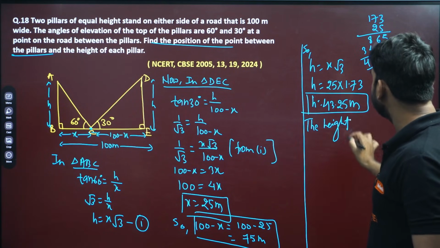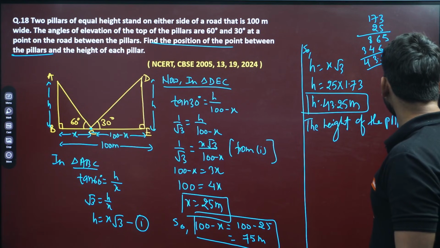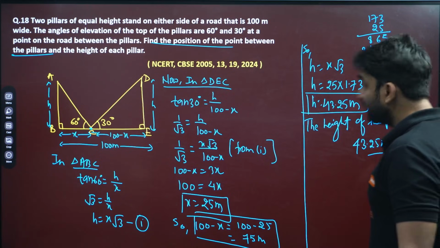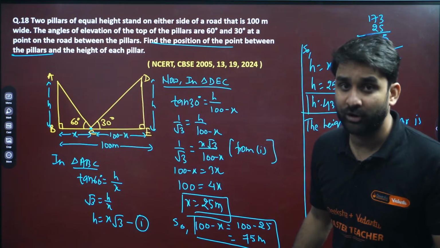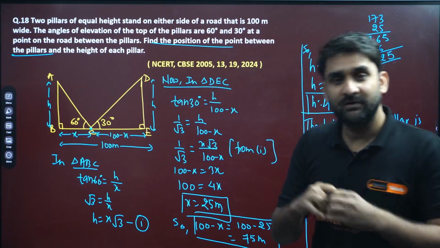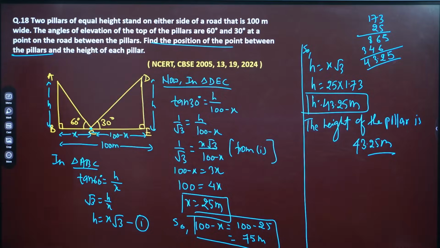Please make sure to write the answer in sentence form. The height of the pillar is what? 43.25 meter. So let me tell you one thing honestly. If the question comes from applications of trigonometry, my dear, always make sure to draw the diagram neat and clean. Once you draw the diagram clearly, everything will be easy for you all. So the diagram is very important.